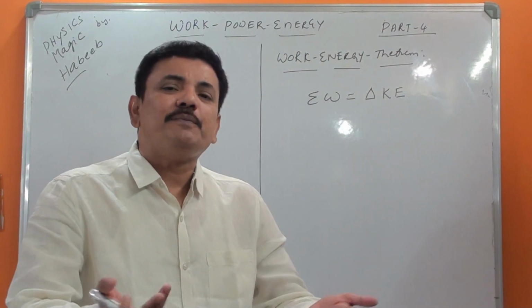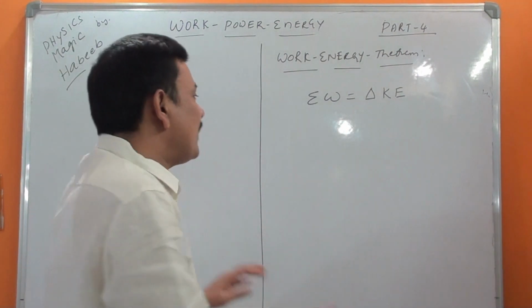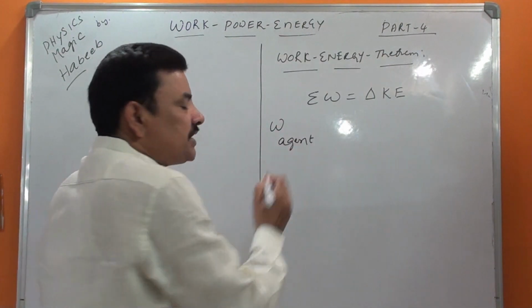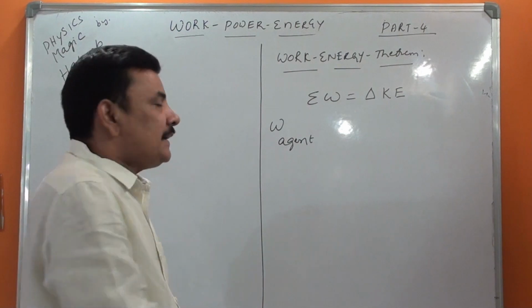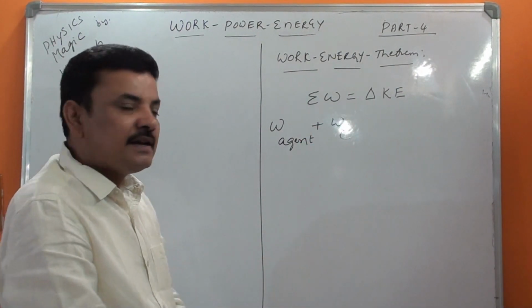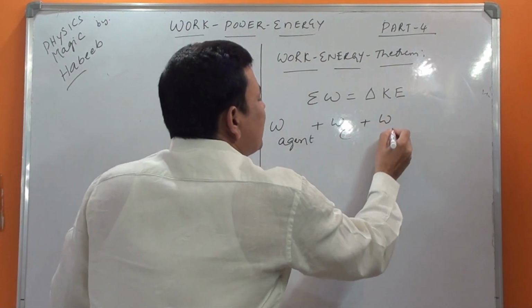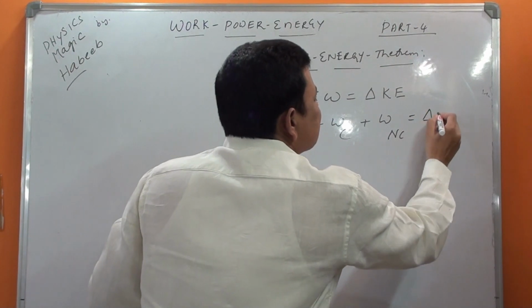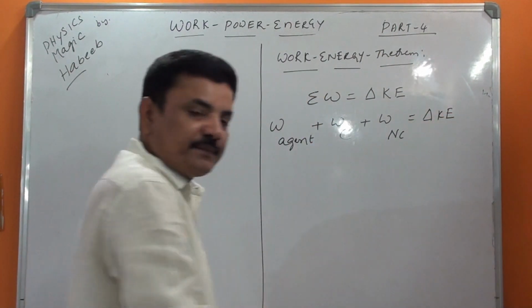So naturally you will have 3 kinds of work. One is the work done by any external agent, then the work done by the conservative force, then the work done by the non-conservative force, which together is equal to the change in the kinetic energy.